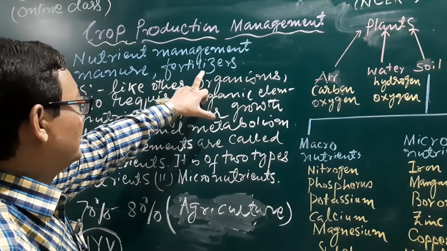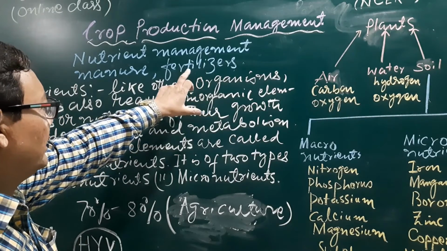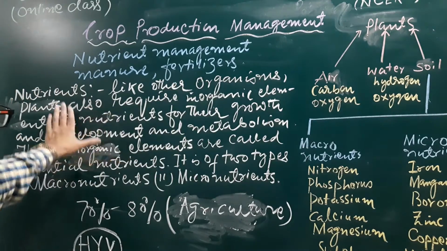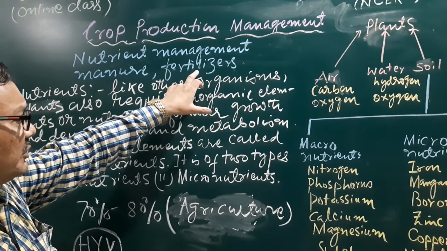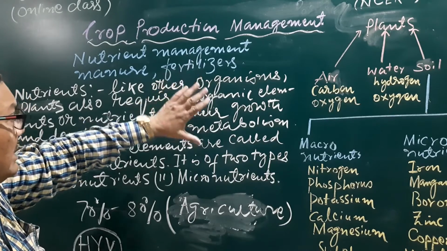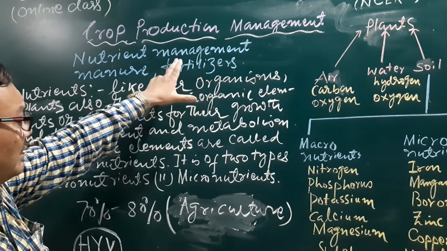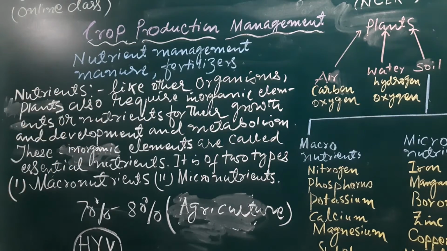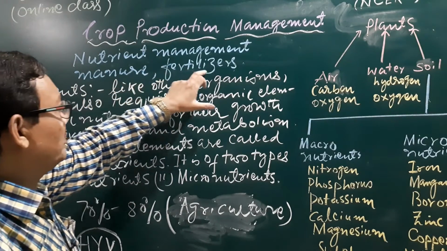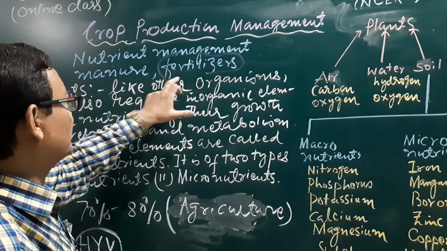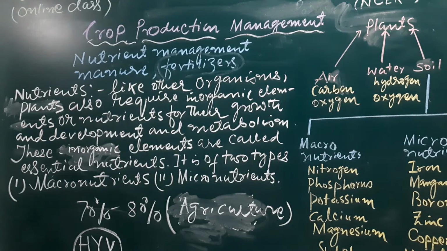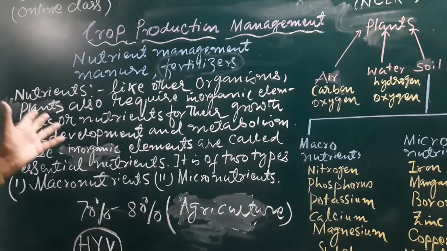And if there are deficiencies of nutrients like nitrogen, phosphorus, potassium, that means NPK, under those conditions there will be applications of fertilizers for our growing crops.